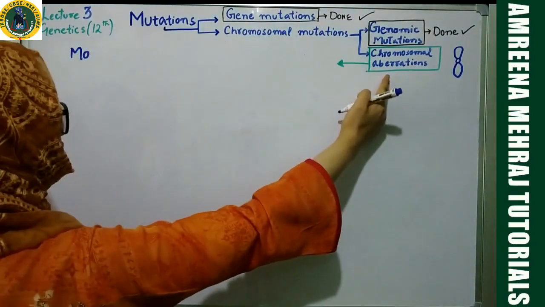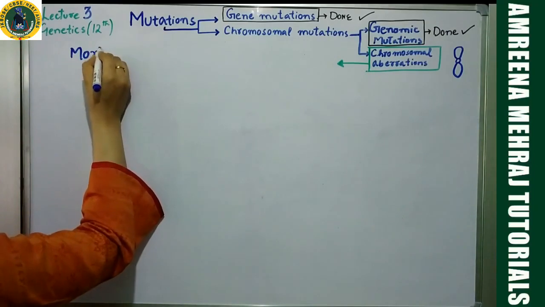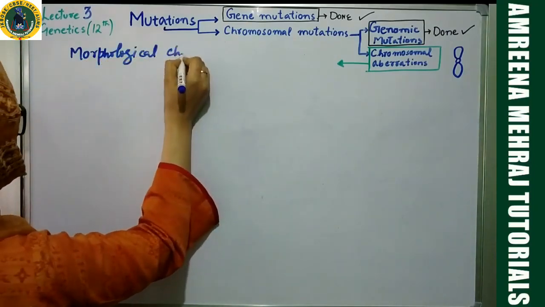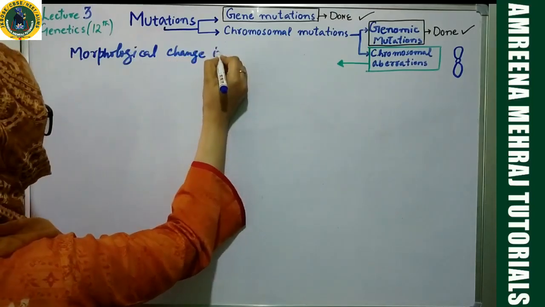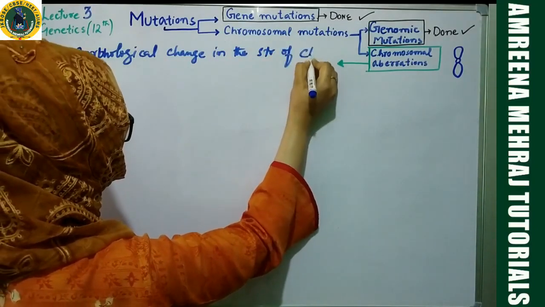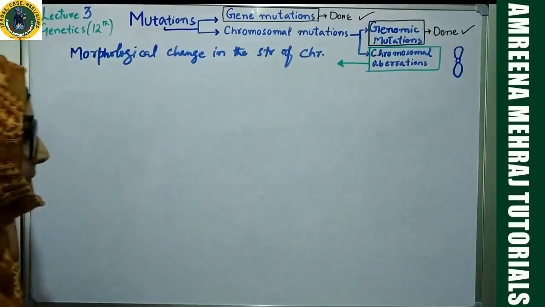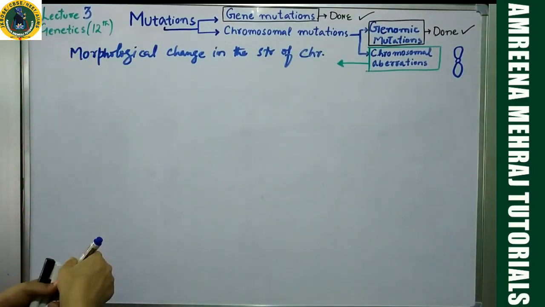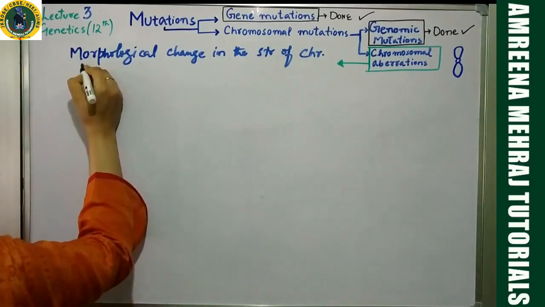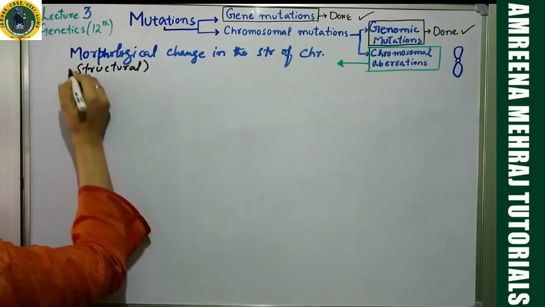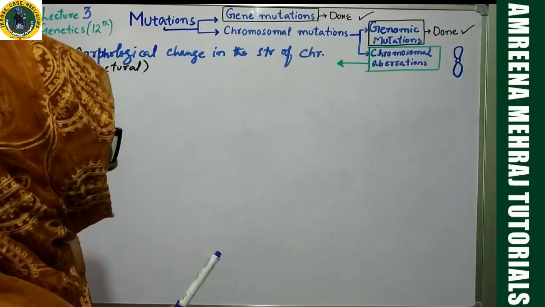So in this particular chromosomal aberration, what is happening is a morphological change in the structure of chromosome. In this particular category of mutation, the chromosome is undergoing some morphological change. Very simple for you people to remember, it is a kind of structural change. The structure of chromosome is getting changed.